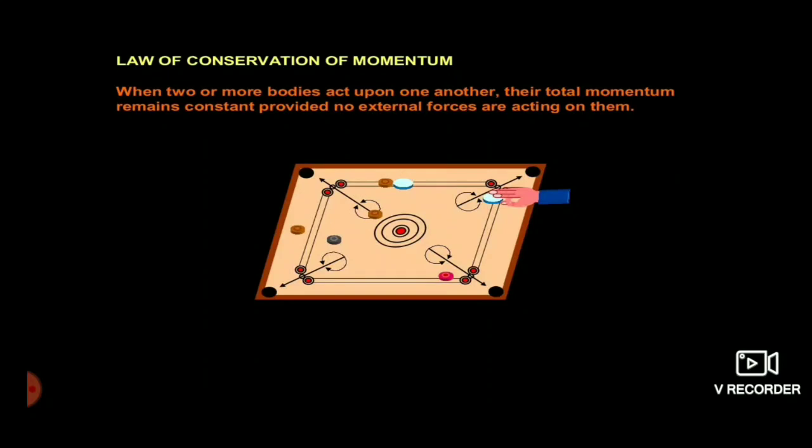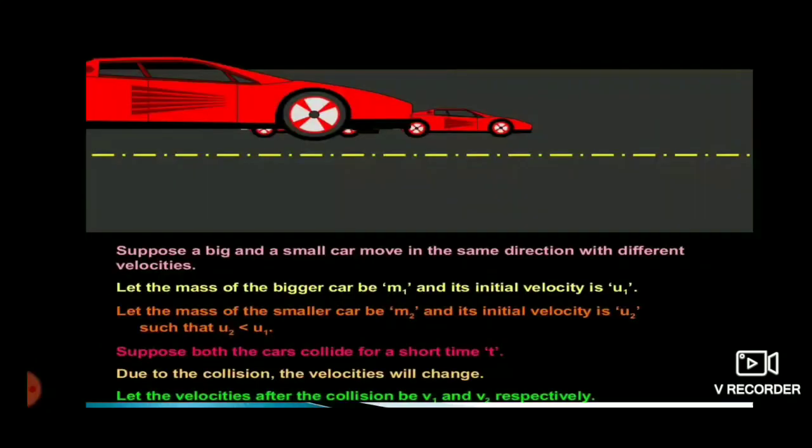In other words, we can say that the total momentum of the bodies before collision is always equal to the total momentum of the bodies after collision. So let's see how to derive the law of conservation of momentum. Here we are taking a situation.